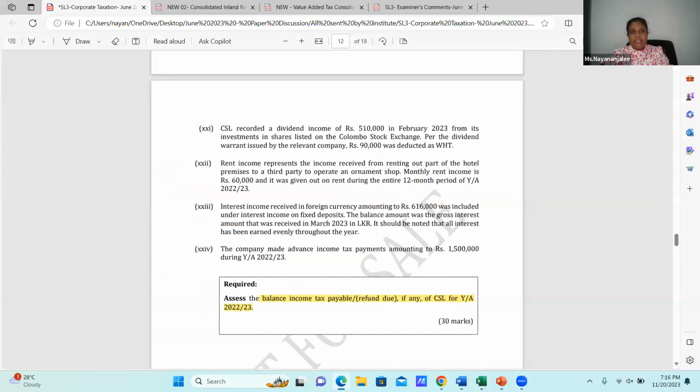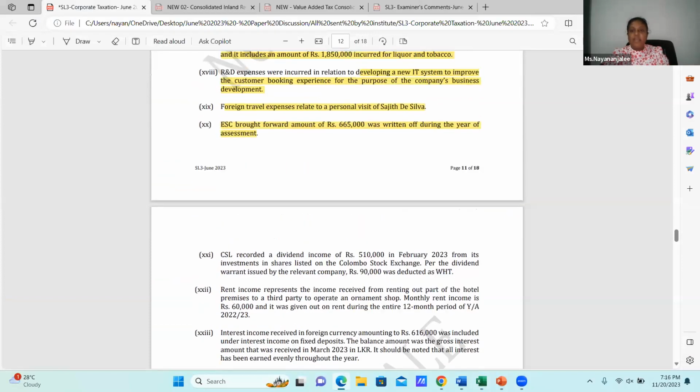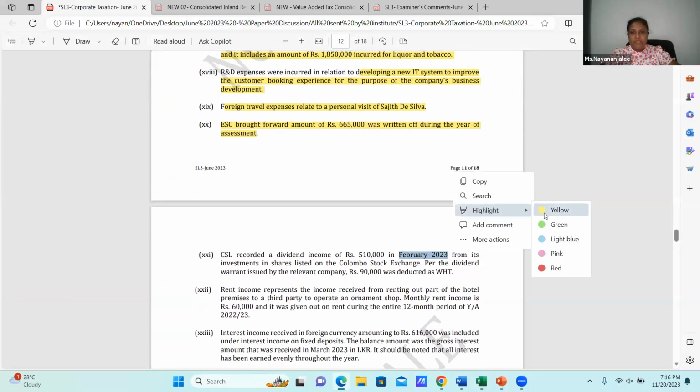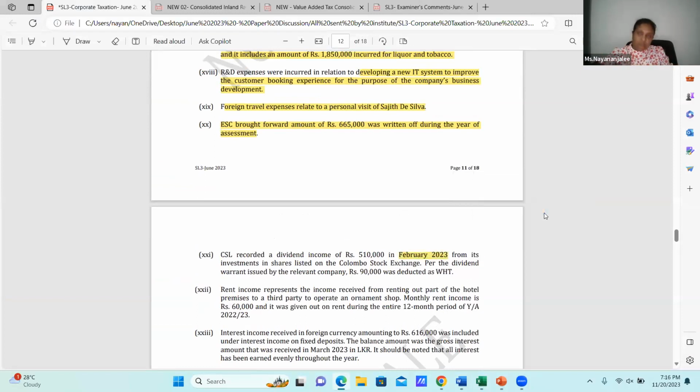And the next, which is CSL recorded dividend income of rupees 510 in February 2023. Read the questions very, very carefully. This is in February 2023, that means after 1st January 2023. Then the withholding tax provision is applicable at 15%, which is a final withholding payment, on investments in shares listed on the Colombo Stock Exchange.